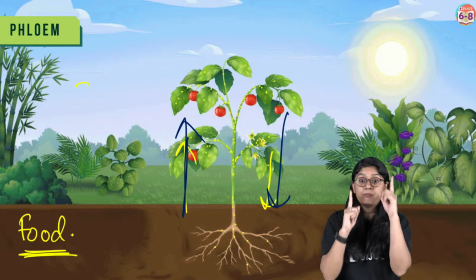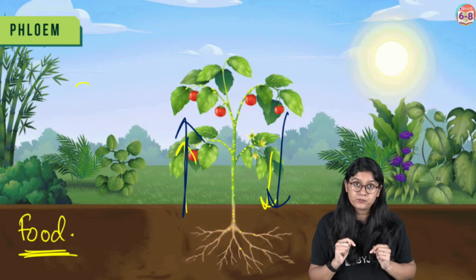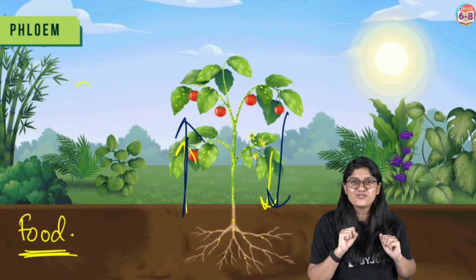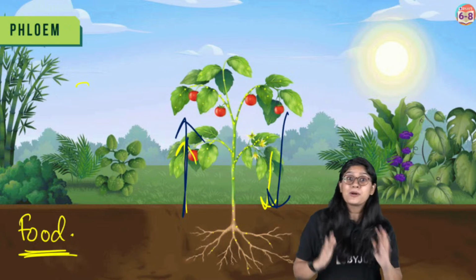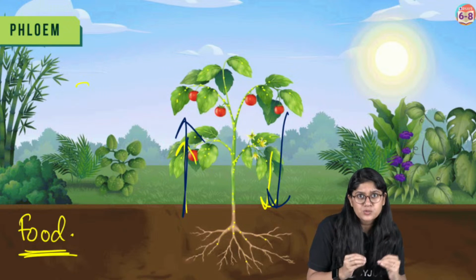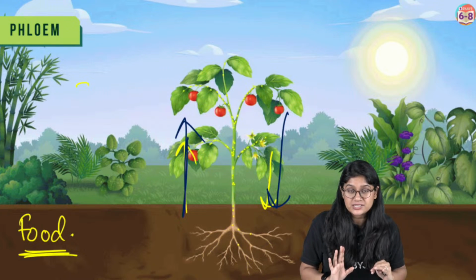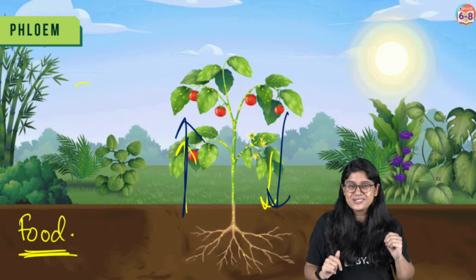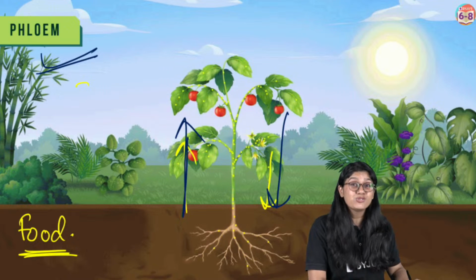That happens in both directions. Phloem has bi-directional flow. In xylem we have only one directional flow, that is from root to the shoot. But over here in phloem, the food molecules produced by the process of photosynthesis are moving in both directions. So that's a very good advantage that phloem has.